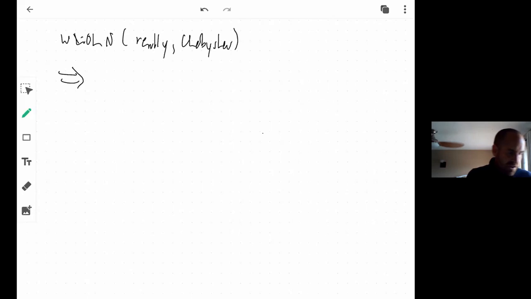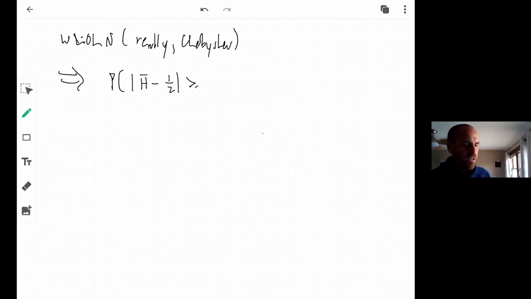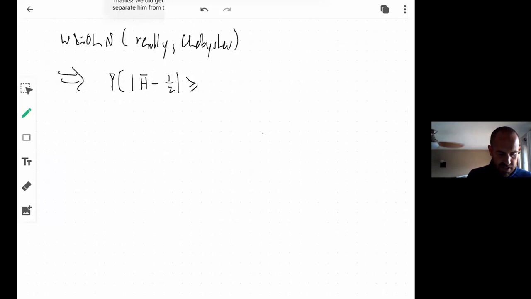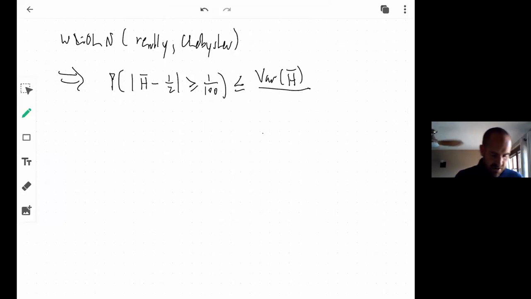So the weak law of large numbers, really Chebyshev, implies the probability of h bar, the proportion of heads, minus a half, its mean, being greater than or equal to, this time, I wanted this thing to be within 1/100th, so 1 over 100, is less than or equal to the variance of h bar over 1 over 100 squared. That's by the Chebyshev inequality.